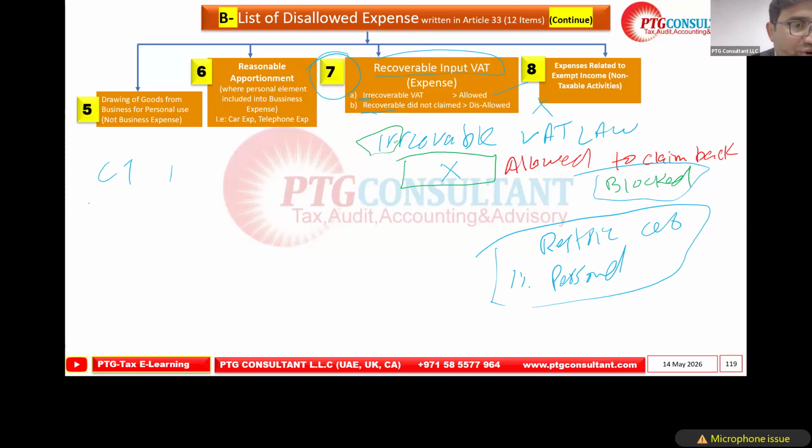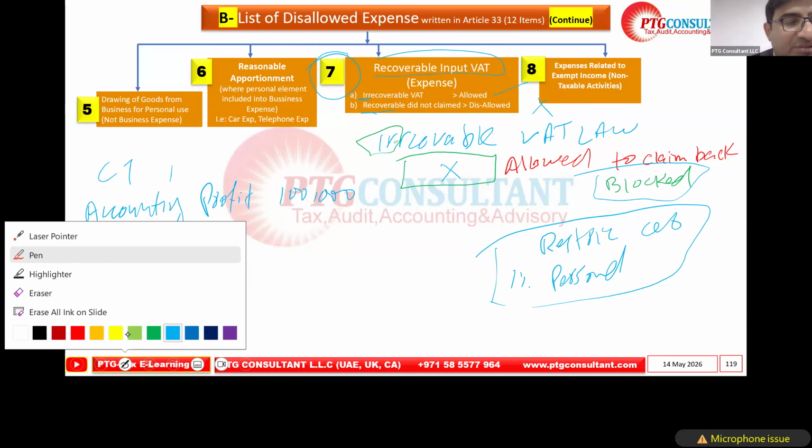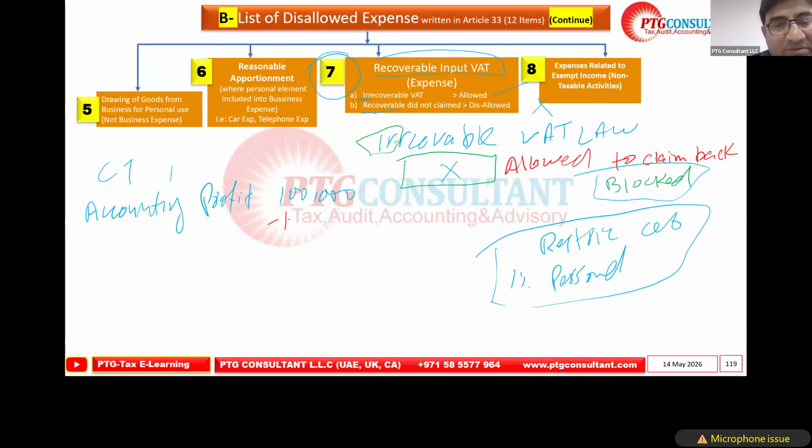If we have the accounting profit of 100,000, in which we already deducted 10,000.